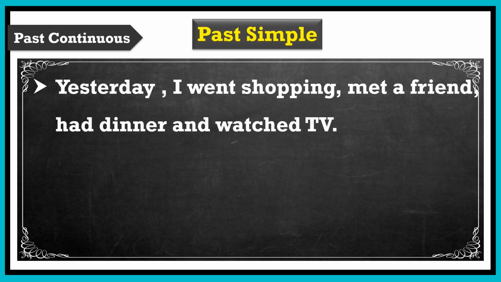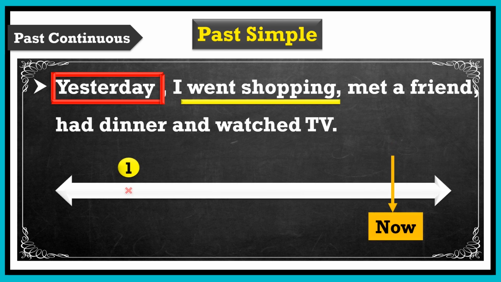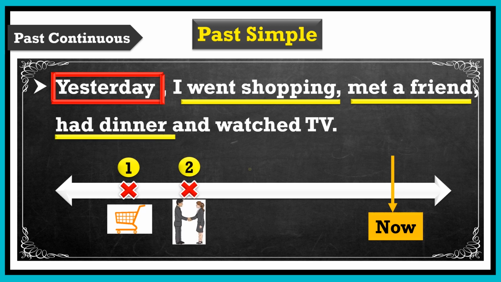Yesterday, I went shopping, met a friend, had dinner, and watched TV. Here we can easily notice that the four actions took place in general past time, yesterday. Besides, they happened separately. This means each action started and finished in the past without any specific details.